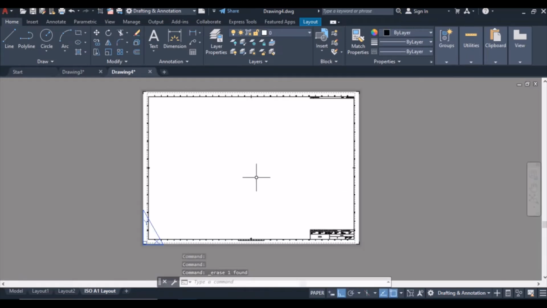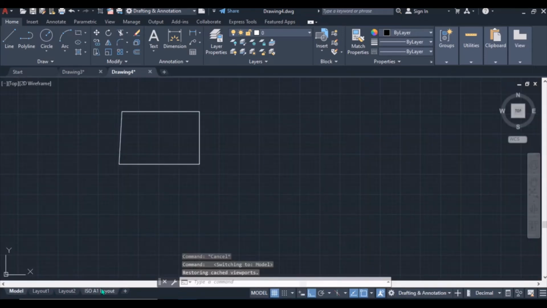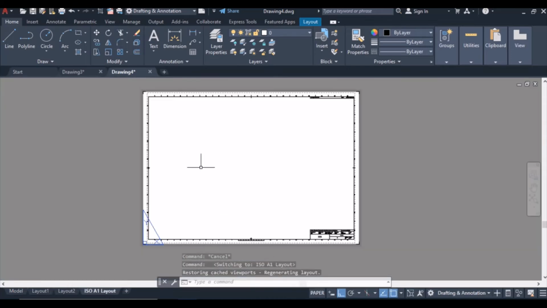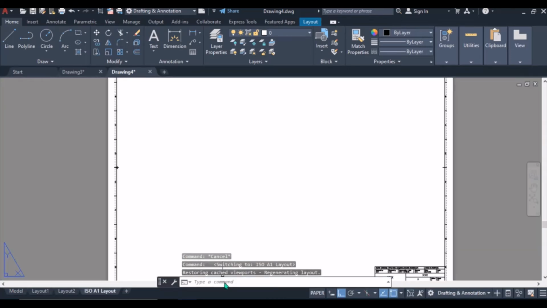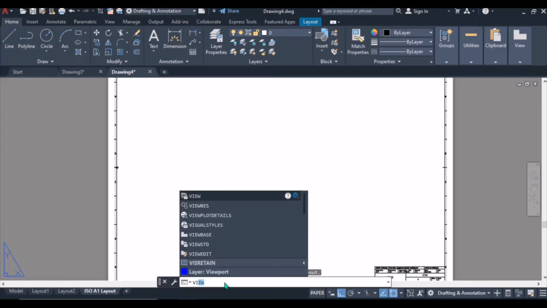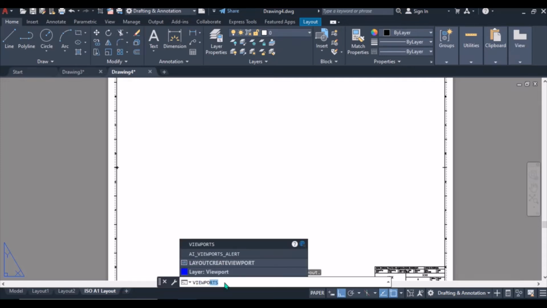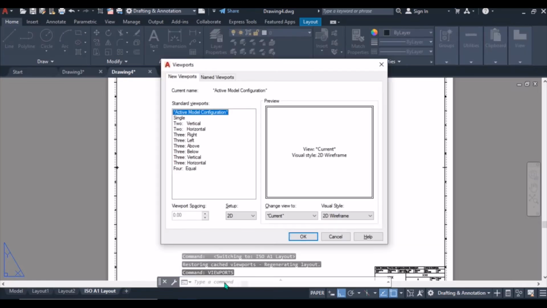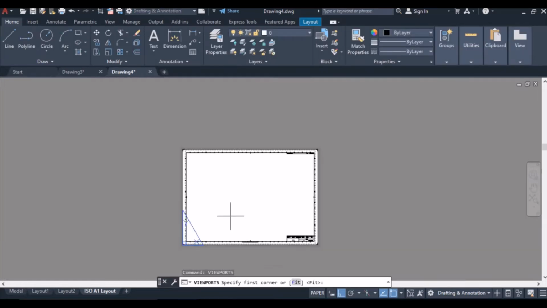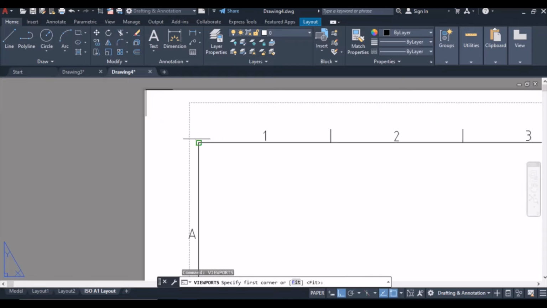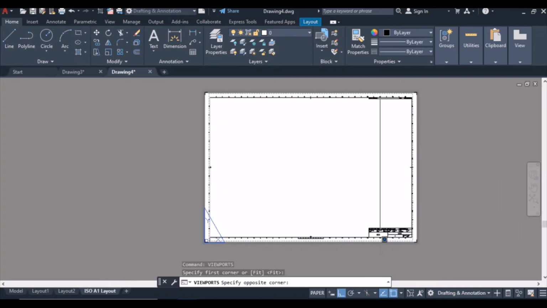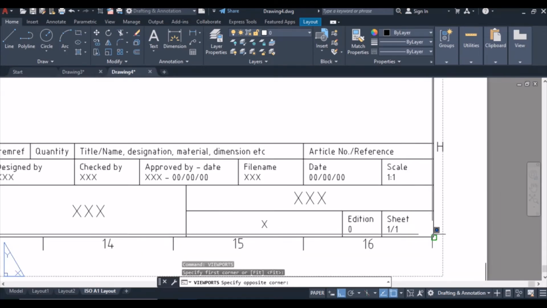So for us to export this item and bring it to our layout, just type on the command line, type viewports, click enter, click OK. Then here, you see this line, click here, take it to its end, click at this point.